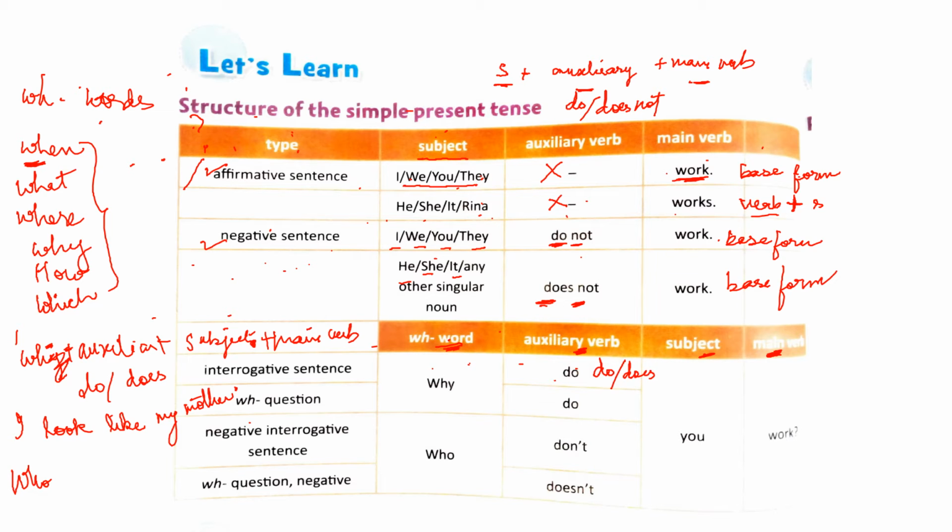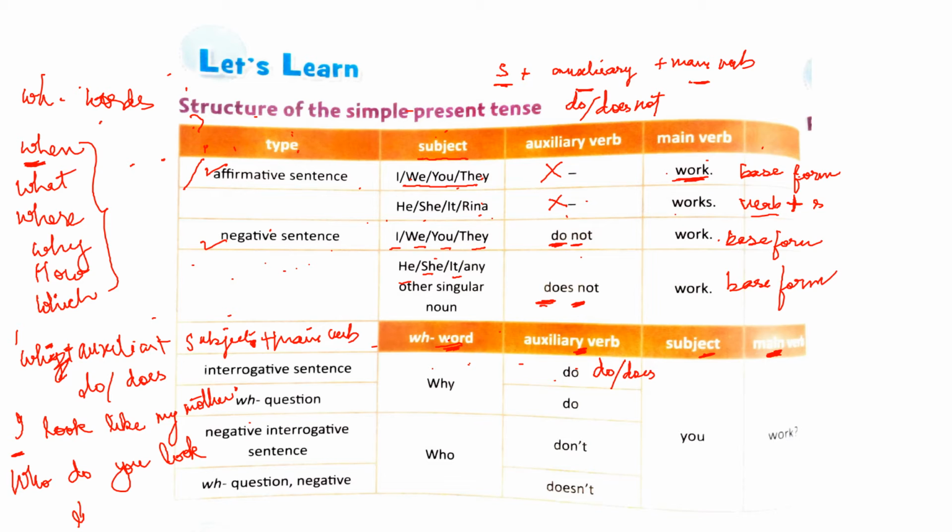Now, the auxiliary verb. Which auxiliary verb will you use, do or does? For that you have to look at the subject in this sentence. I look like my mother. I is the subject, and we know that we use do with I. So, who do you look like?